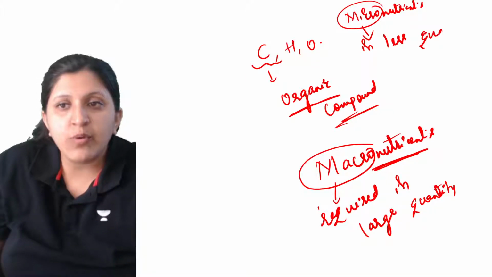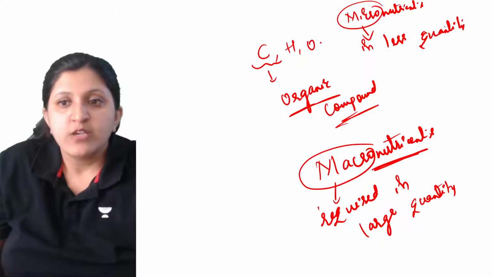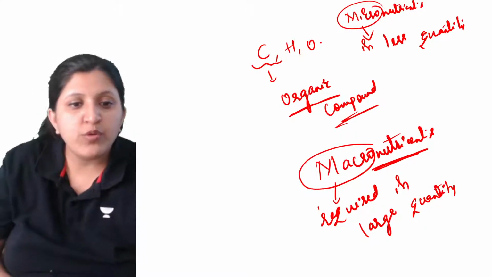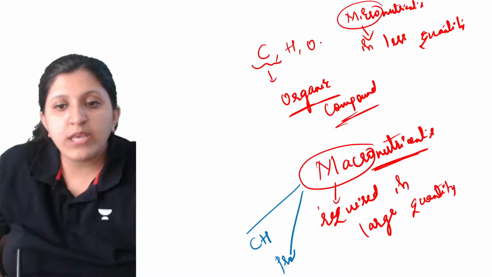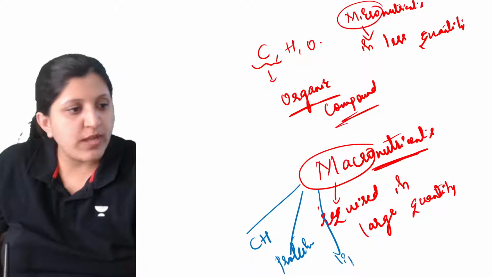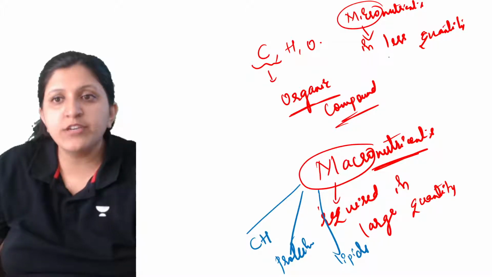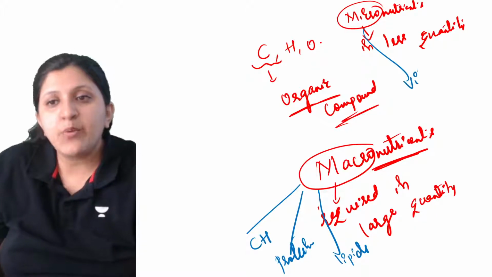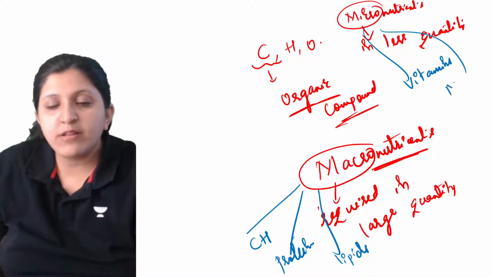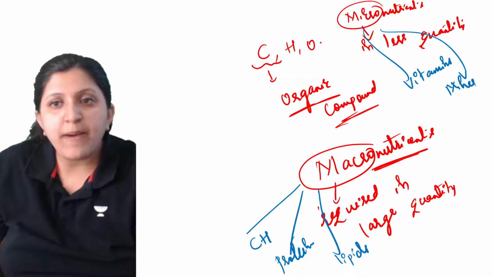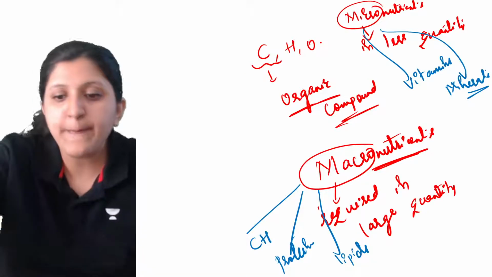In our body we mainly require the macronutrients: carbohydrates, proteins, and lipids, that is fats. In this case the micronutrients are the vitamins, and then there are minerals. Minerals are also a part of the micronutrients.